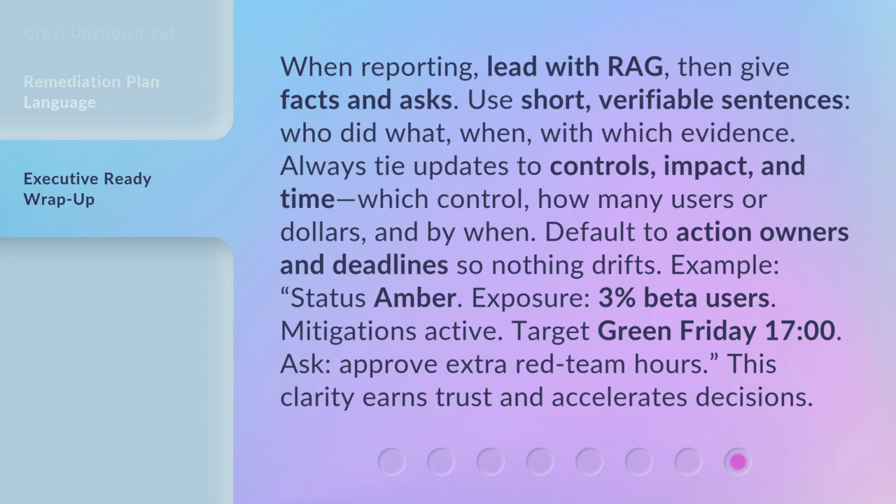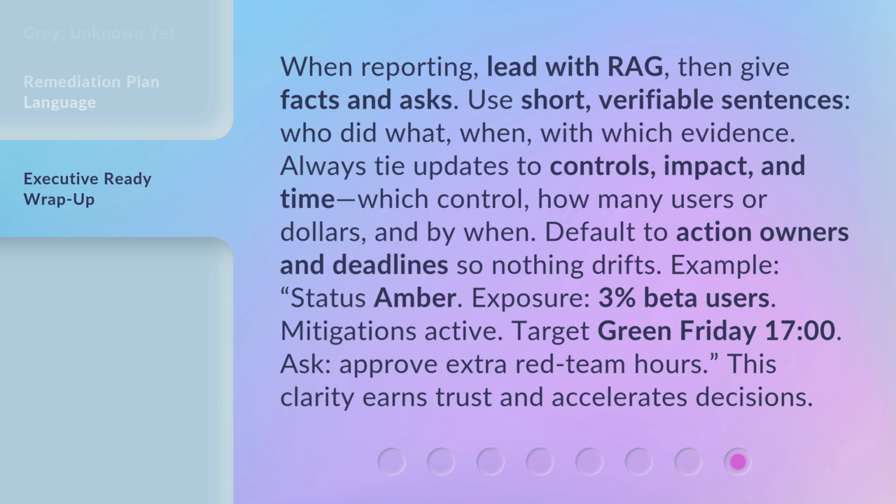When reporting, lead with RAG, then give facts and asks. Use short, verifiable sentences. Who did what, when, with which evidence. Always tie updates to controls, impact, and time. Which control, how many users or dollars, and by when. Default to action owners and deadlines so nothing drifts.